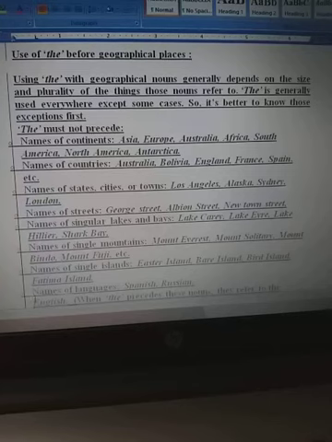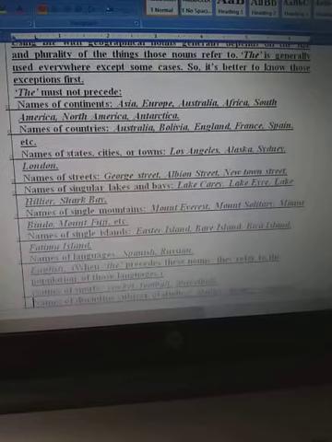the exceptions first. Exceptions means where we cannot use it, let's see that. The must not precede names of continents: Asia, Europe, Australia, Africa, South America, North America, etc. Names of countries and names of states.